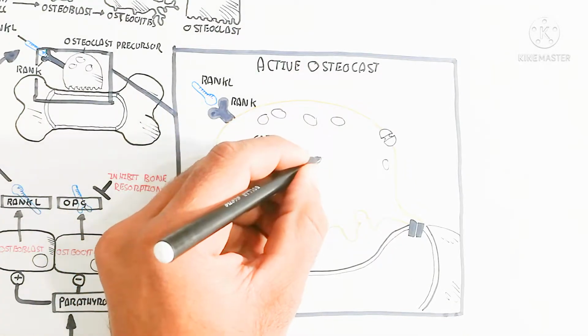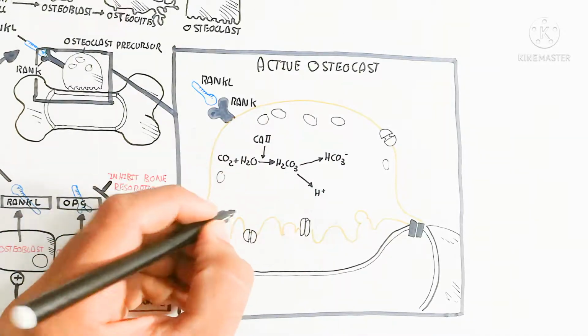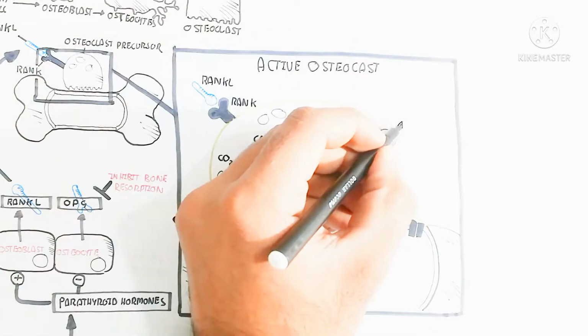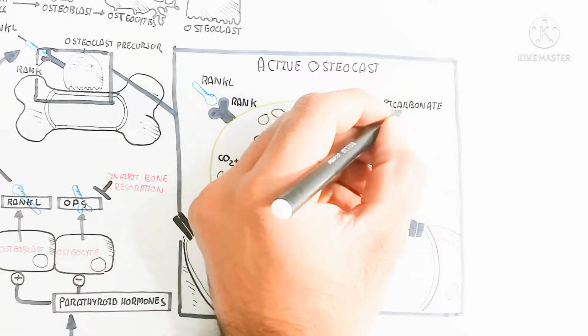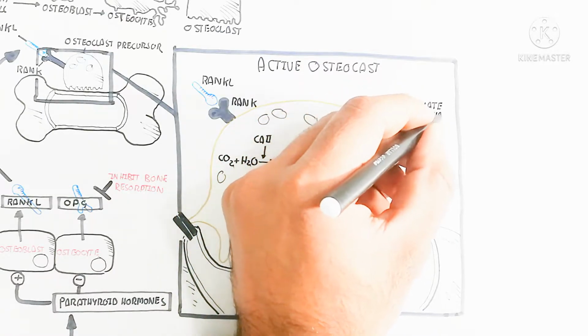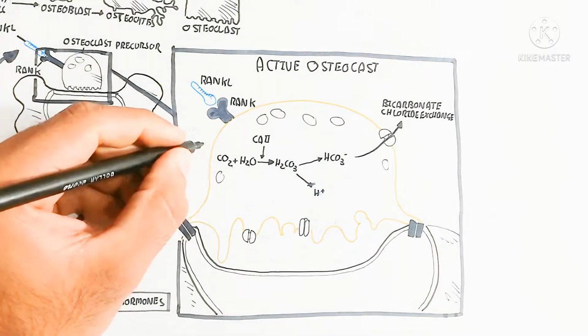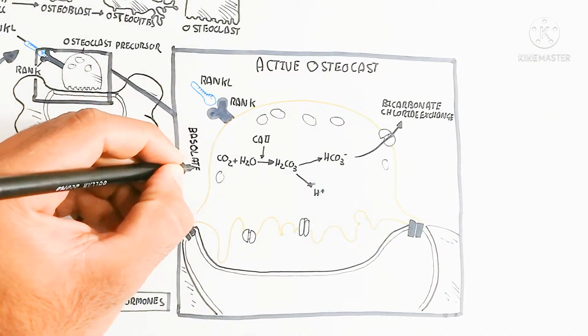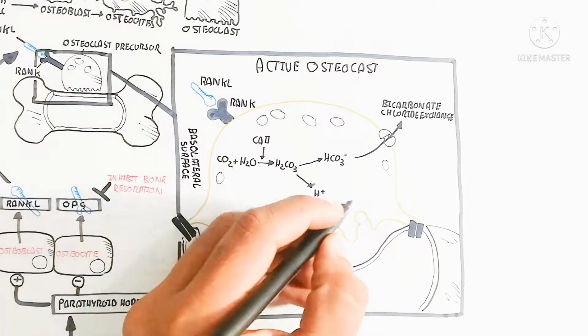This is the active form, and here is the basolateral surface. Inside, carbon dioxide moves directly because it is a gas, and combines with water through the carbonic anhydrase 2 enzyme to produce carbonic acid. This carbonic acid rapidly dissociates to produce bicarbonate and a hydrogen proton.